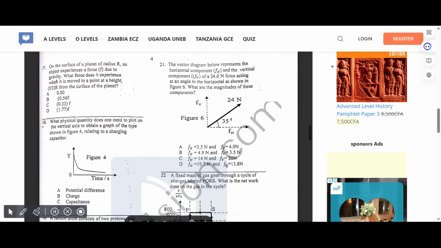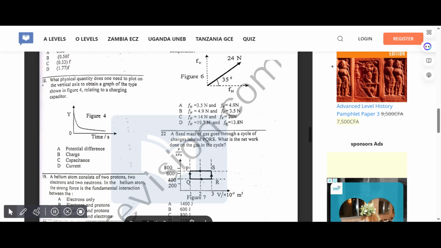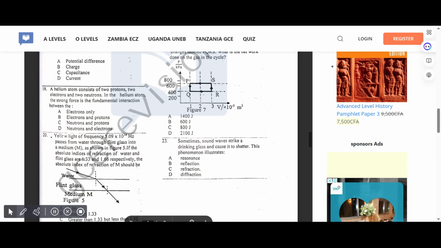17. On the surface of a planet of radius r, an object experiences a force due to gravity. What force does it experience when it is moved to a point at a height one-third from the surface of the planet? Correct answer for 17 is B. What physical quantity does one need to plot on the vertical axis to obtain a graph of the type shown in figure 4 relating to a charging capacitor? Correct answer for 18 is D. A helium atom consists of two protons, two electrons, and two neutrons.